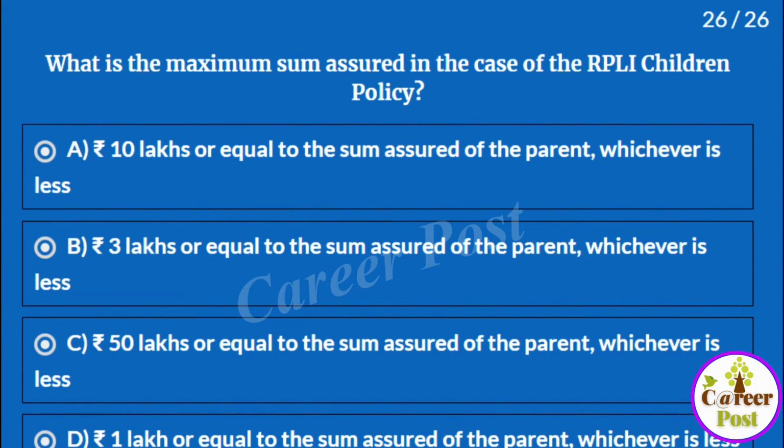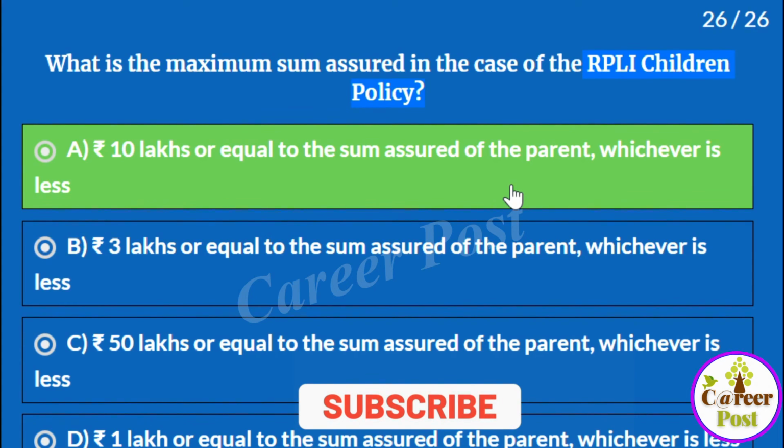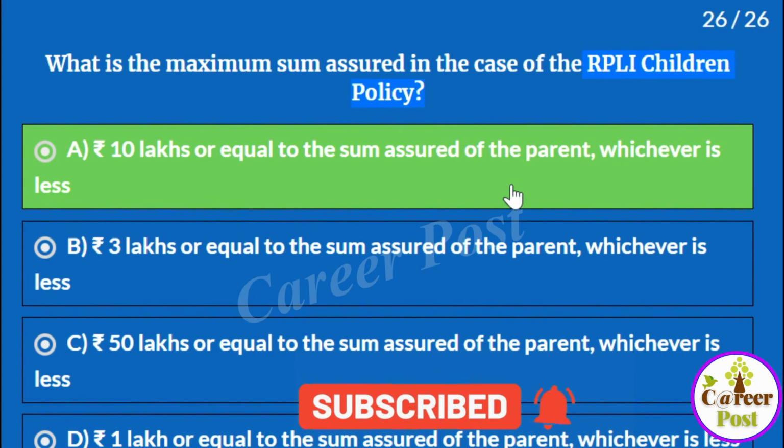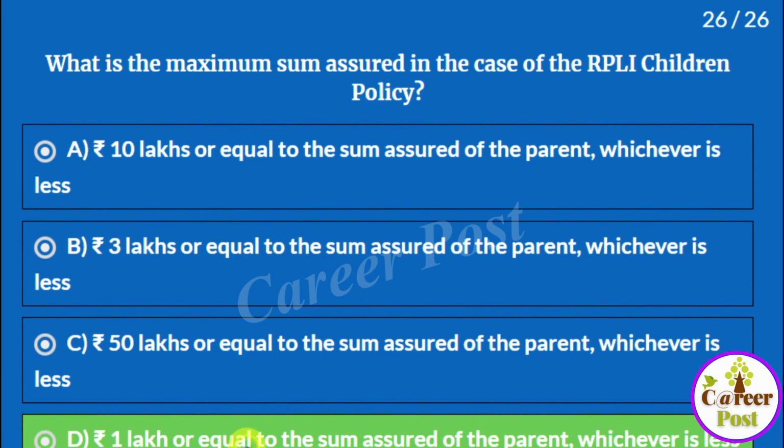RPLI children policy is also called Bal Jeevan Bima. We have already seen that except Bal Jeevan Bima, the maximum sum assured for RPLI policy is 10 lakhs. For Bal Jeevan Bima, it will be 1 lakh or equal to the sum assured of the parent, whichever is less.